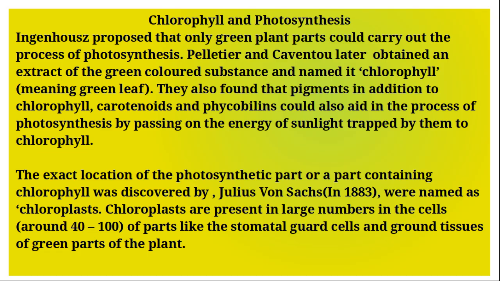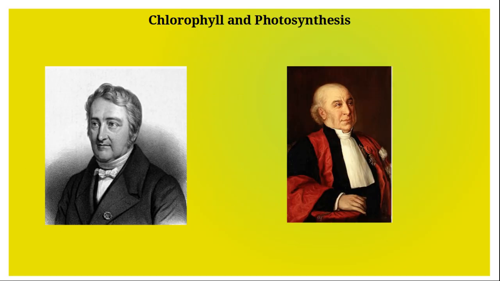to chlorophyll. The exact location of the photosynthetic part, or the part containing chlorophyll, was discovered by Julius von Sachs, and these were named chloroplasts. Chloroplasts are present in large numbers in the cells of parts like the stomatal guard cells and the ground tissue of green parts of the plant.